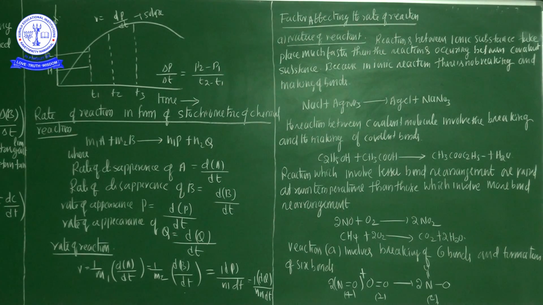The second factor affecting the rate of the reaction is the concentration of the reactants.